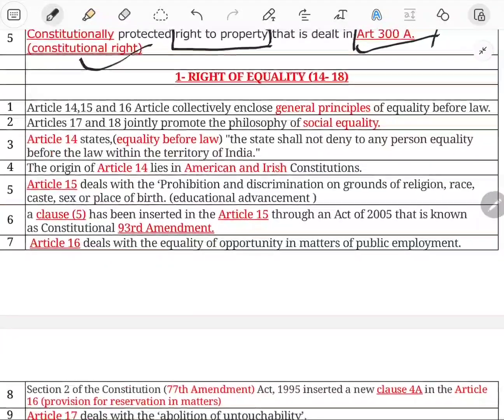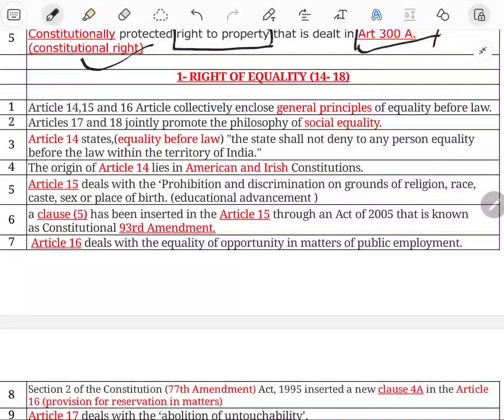Right to equality is our first fundamental right, given under Articles 14 to 18. Articles 14, 15, 16 collectively include the general principle of equality before law: equality before law and equal protection of law. So there are multiple cases about Article 14. It speaks about equality before law and equal protection of law to the general public.